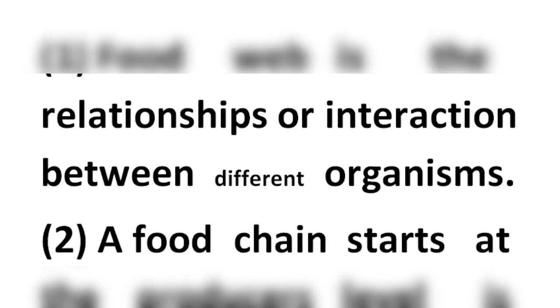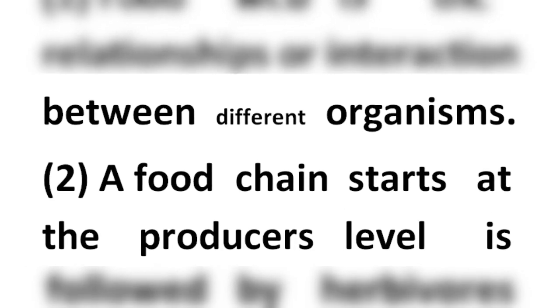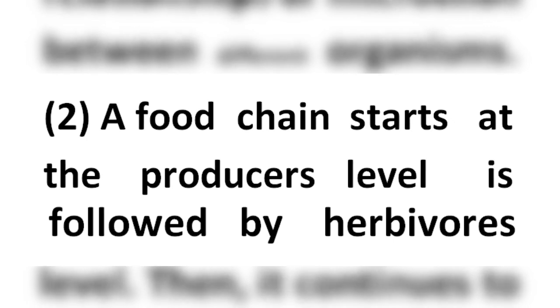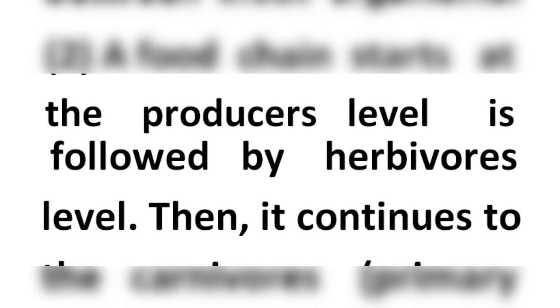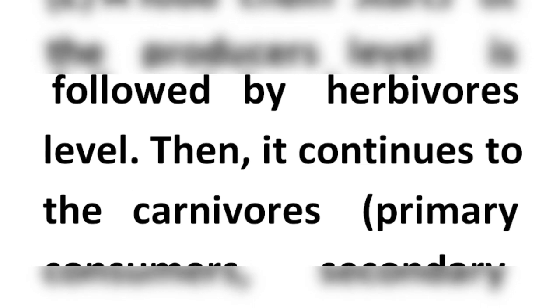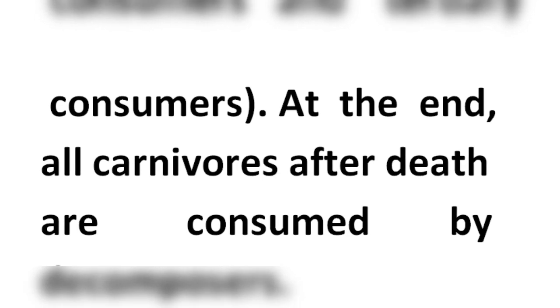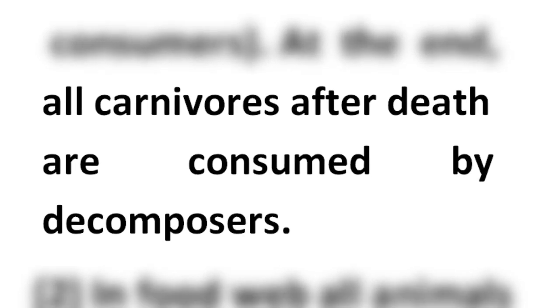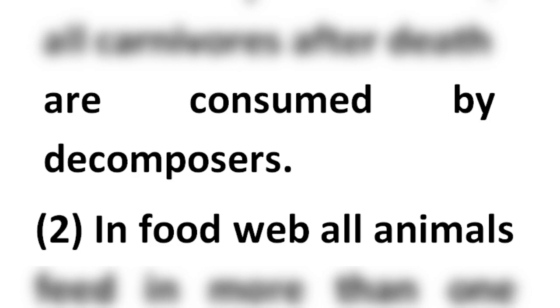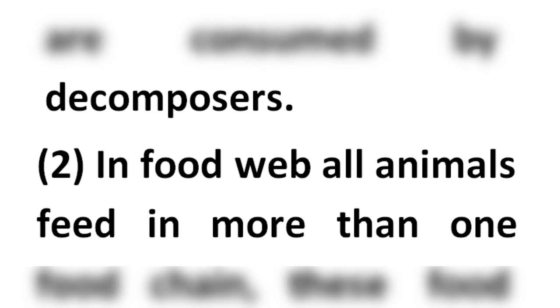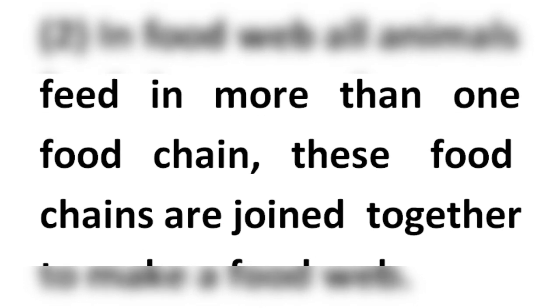Number 2: A food chain starts at the producer's level and is followed by herbivores level. Then it continues to the carnivores, primary consumers, secondary consumers, and tertiary consumers. At the end, all carnivores after death are consumed by decomposers. In food web, all animals feed in more than one food chain. These food chains are joined together to make a food web.